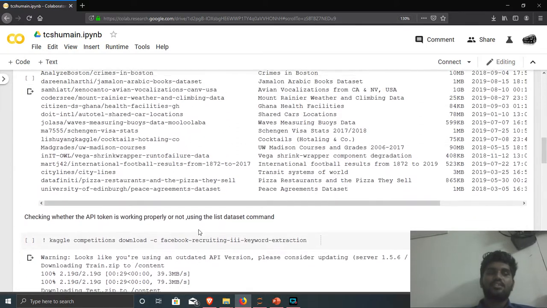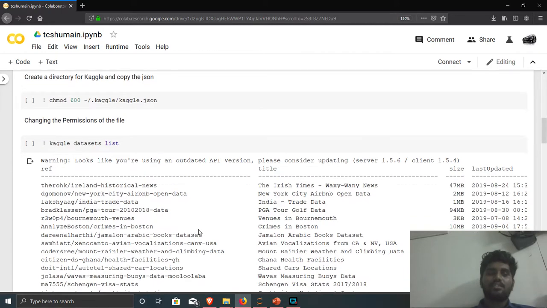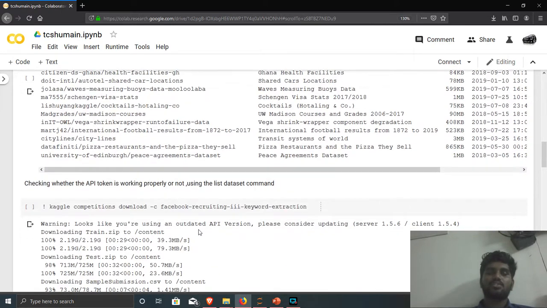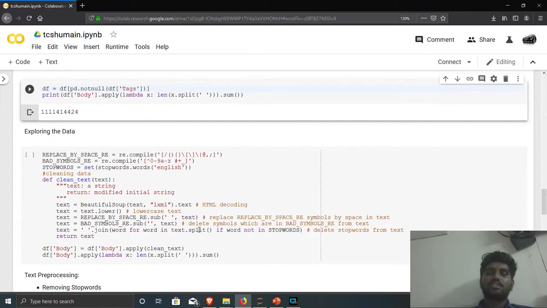Now I'm importing the libraries, uploading Kaggle's authentication API key and downloading the dataset. Now I'm cleaning this data because it might contain stop words and symbols, which should be properly removed, so that the data pre-processing part is over.